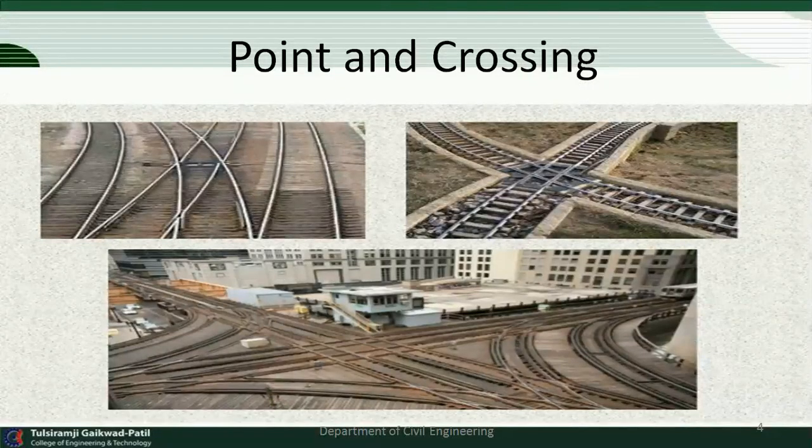So in this figure or pictures you can see the various types of constructed crossings shown. In the first figure the rails or tracks are turned to the left side or right side. In the second figure there are intersections of various crossings, and in the third figure there is a different net of the crossings. So all these types of crossings are useful in stations and yards as per their utility.